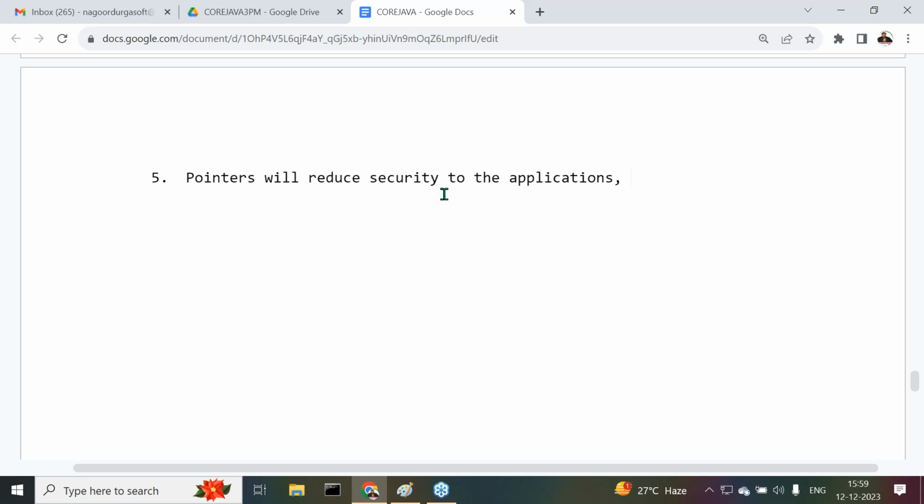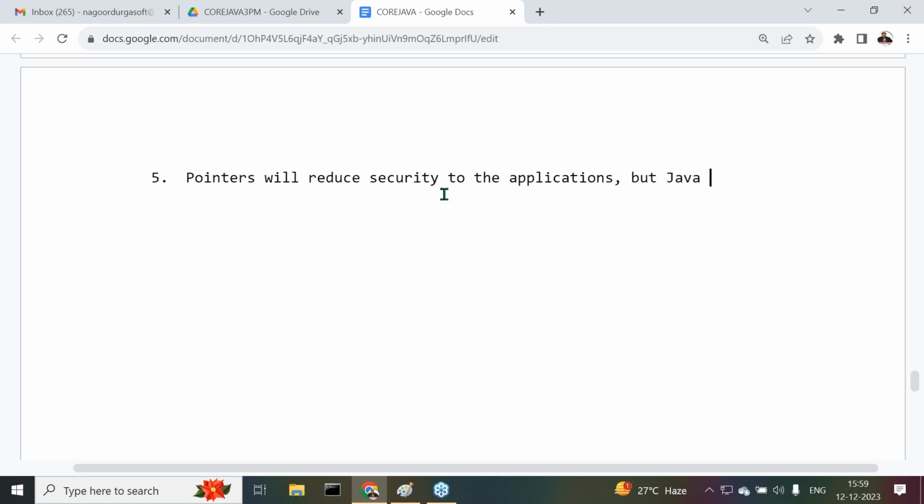Pointer variables are representing address of the data or not? If we catch the pointer variable value, address of the data, we are able to get it or not? Once we are getting address of the data, we can manipulate the data easily. So it's very easy to catch the data and to modify the data. So security problems will come with these pointers. That's why pointers will reduce security to the applications.